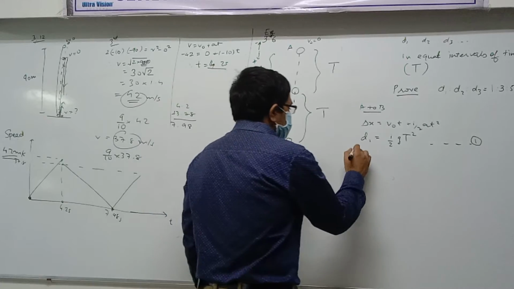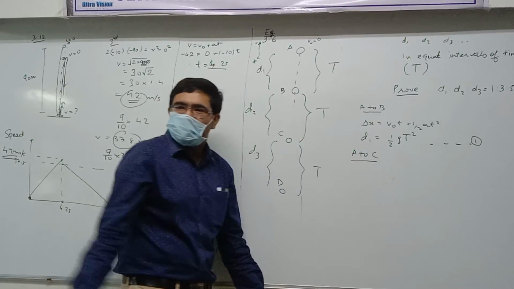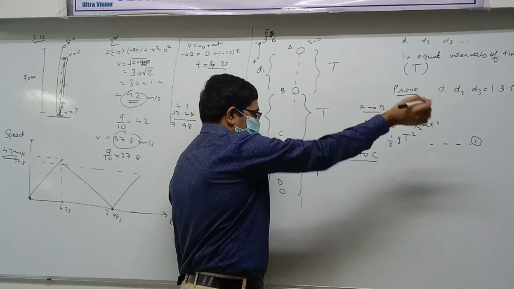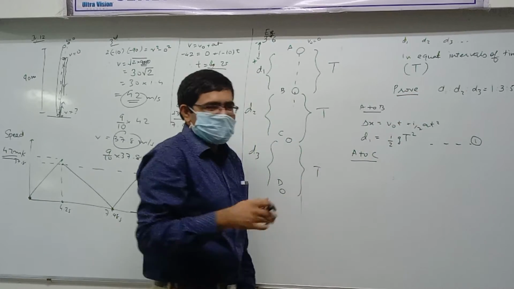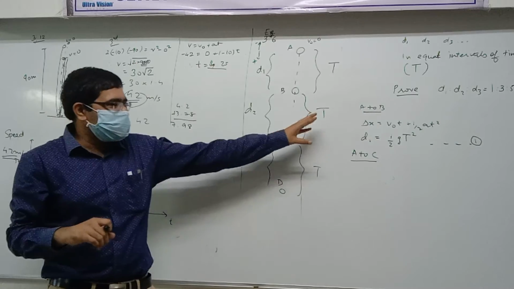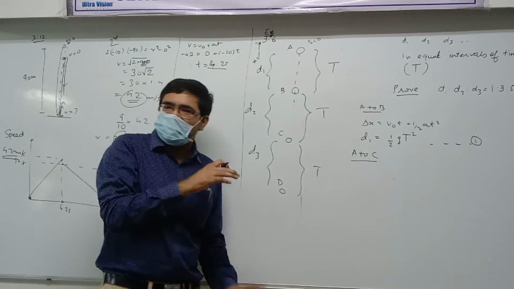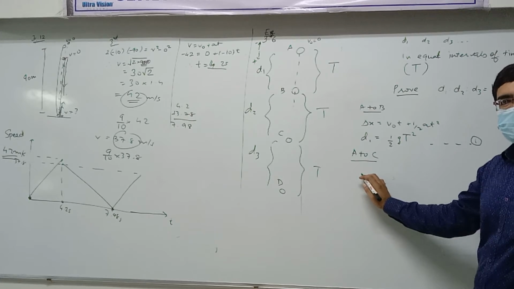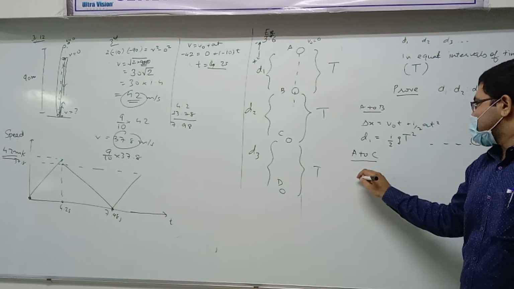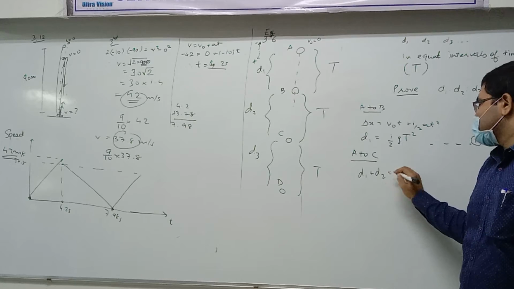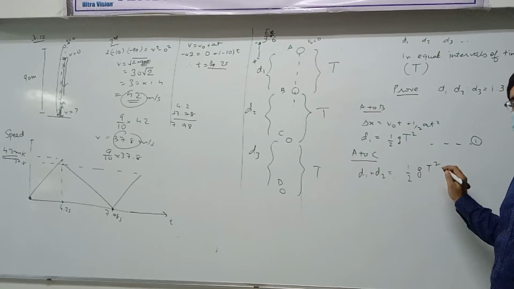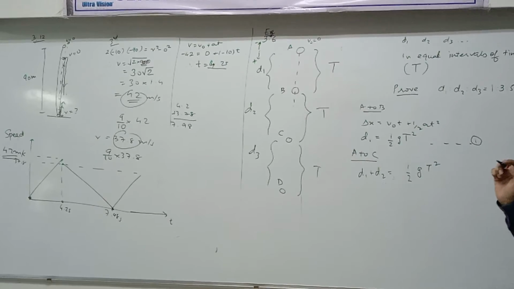A to C. Is it fine? Yes. Okay or not okay? So, if you take A to C, Raghav, you stand up now because it's your doubt. We are going to use second equation again. Can you tell me what I should write for second equation? Start. d1 plus d2, very good, is equal to half dt square. Everyone agrees with this? Verbally?